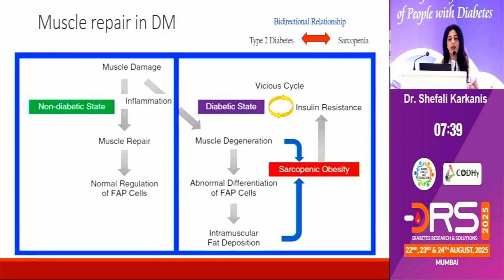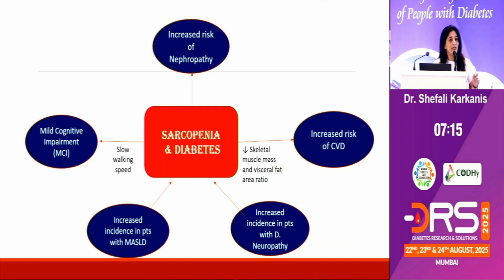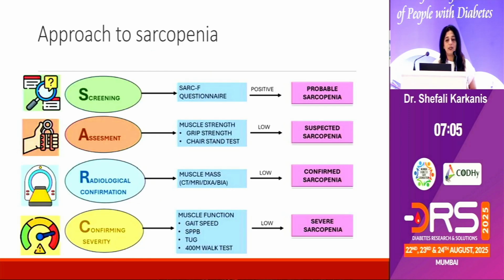Now, when you have muscle damage, in a normal state, there is inflammation, there is muscle repair, and then the muscle goes back to normal. When you have uncontrolled diabetes, there is muscle degeneration with abnormal intramuscular fat deposition, which leads to sarcopenic obesity. Sarcopenic obesity increases insulin resistance, and thereby there is a bidirectional relationship between diabetes and sarcopenia. And presence of sarcopenia in patients with diabetes will increase not only your cardiovascular risk, it will also increase your nephropathy risk, and the cognitive impairment risk in the patients with diabetes.